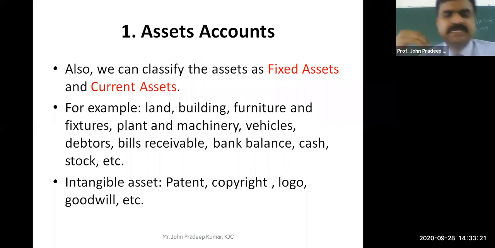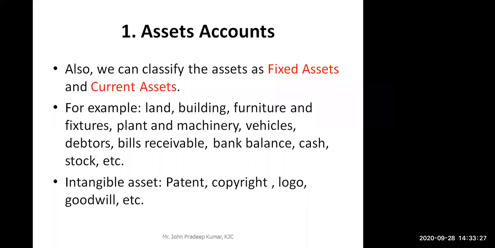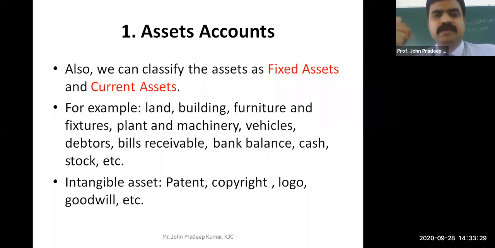Current asset is which you can convert within 1 year of time into cash, within a few months. For example, say debtors: you have sold your goods to your customer on credit and you have given say 6 months credit. That means after 6 months, the debtor will become cash. Got it? That is called current assets. So it can be debtor, it can be stock, or it can be even the bank balance. All these are called current assets, which are readily available. You can convert them into cash within 1 year of time.